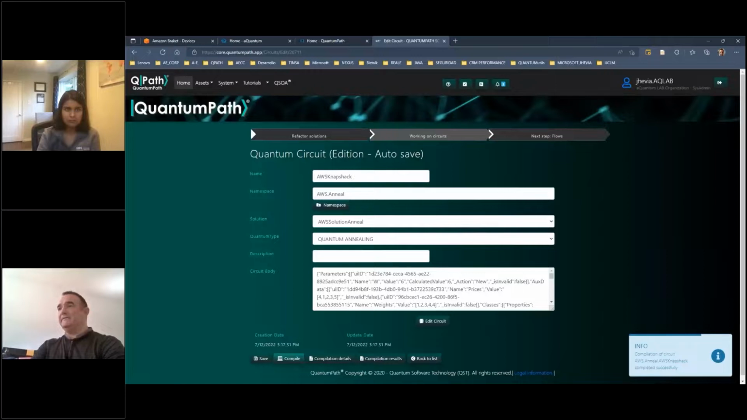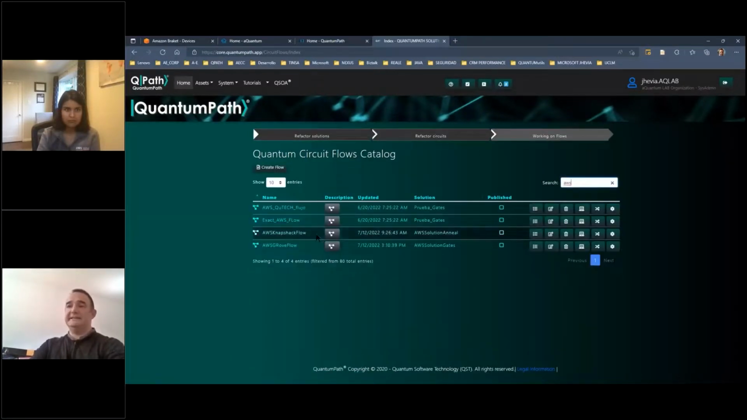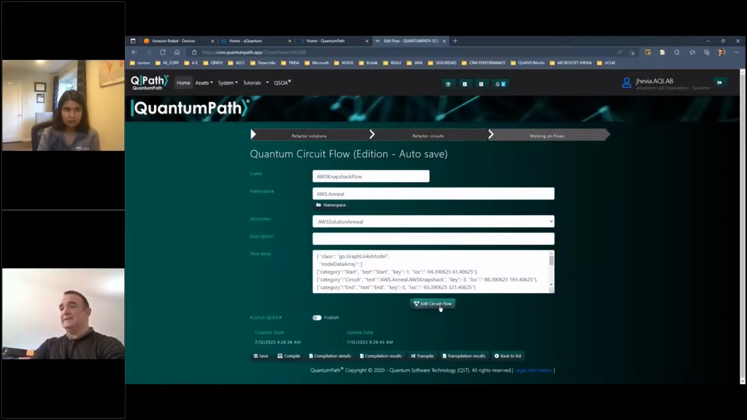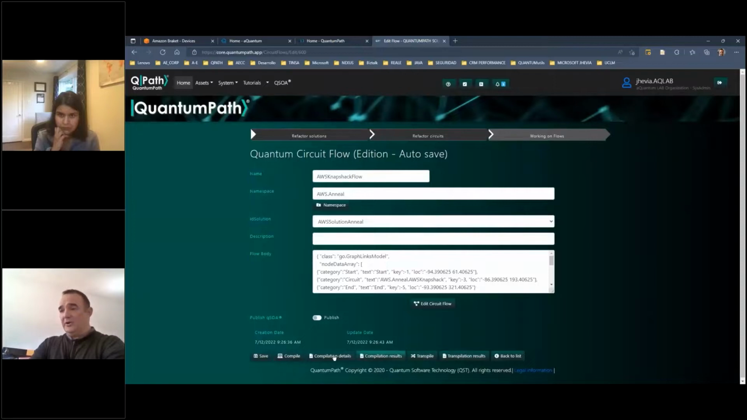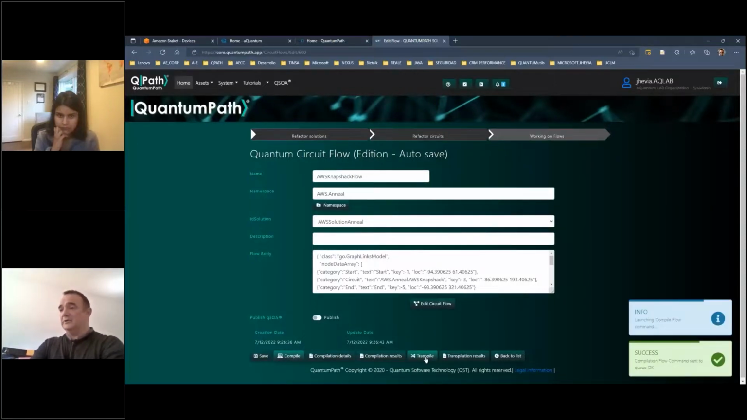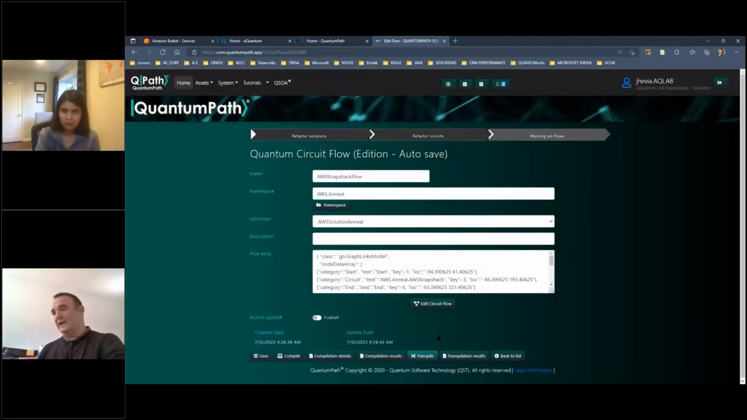And again, if I go to the flows, we have previously defined the AWS knapsack flow, the same process as we did before. In this case, we have a simple flow that executes this circuit once. In the annealing technology, by default, we run the experiment 100 times. In this case, I go to compile, I go to transpile, and again, we are ready to run our experiment on the annealing technologies hosted in the Braket infrastructure.